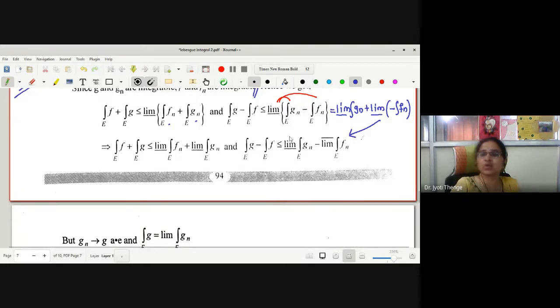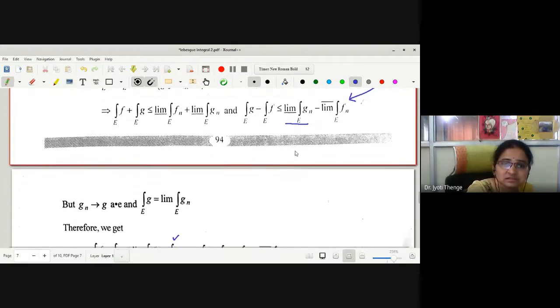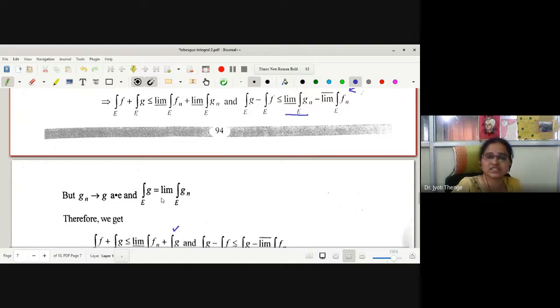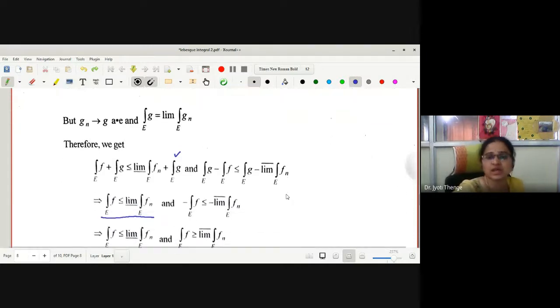Again, what is the value of limit inferior integration Gn? Integration G, because limit integration Gn is integration G, no? Therefore, here again we reached this step: integration G minus integration F is less than or equal to integration G minus limit superior integration Fn.